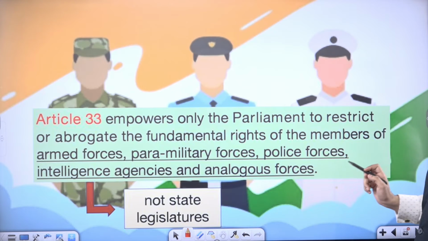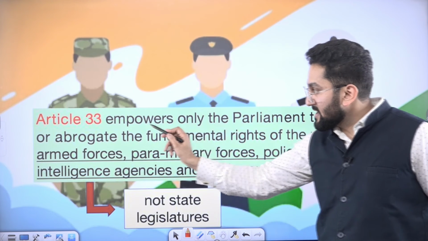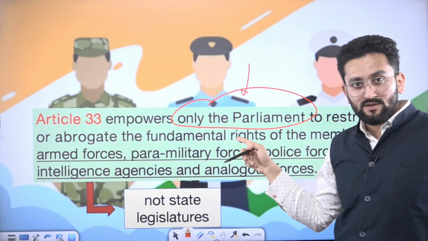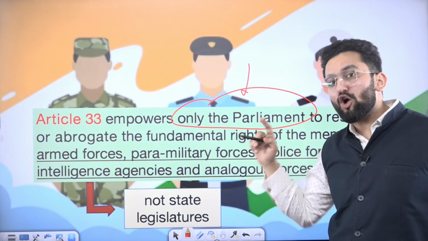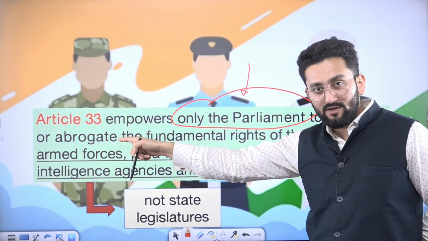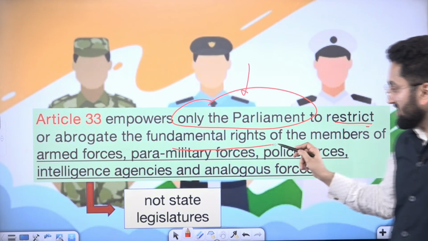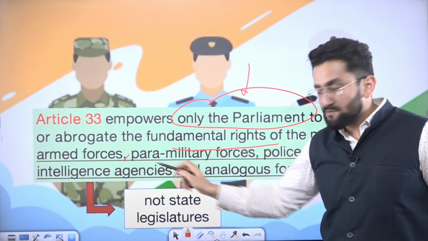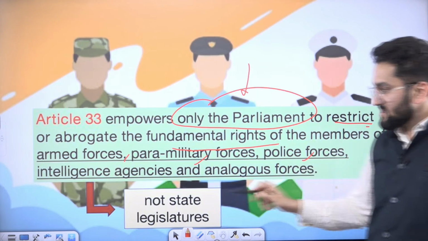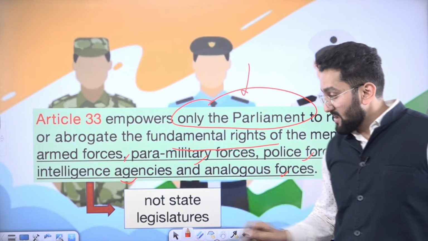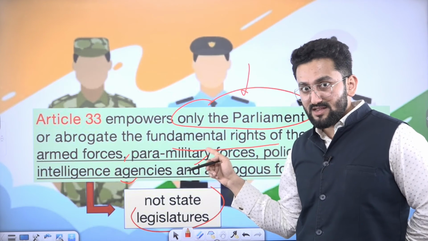So first let's talk about Article 33. It empowers only the Parliament. First of all, you should remember, only the Parliament. State legislatures cannot draw power from Article 33 to restrict or abrogate the fundamental rights of the members of armed forces, paramilitary forces, police forces, intelligence agencies, and analogous forces. And no state legislature can actually make this law.